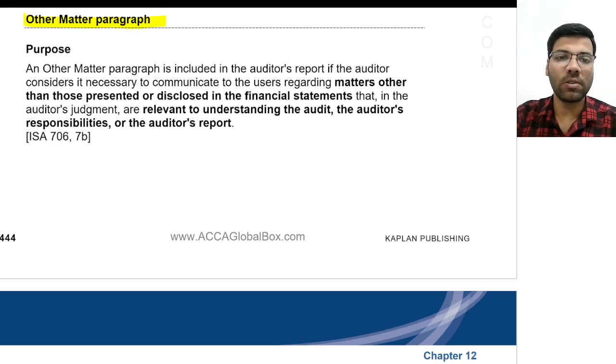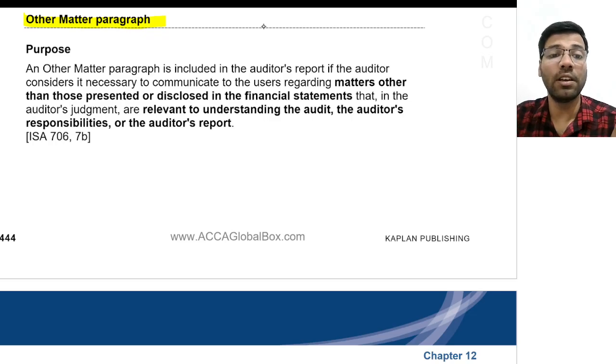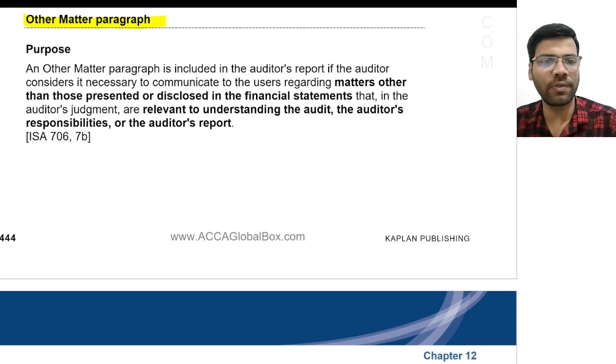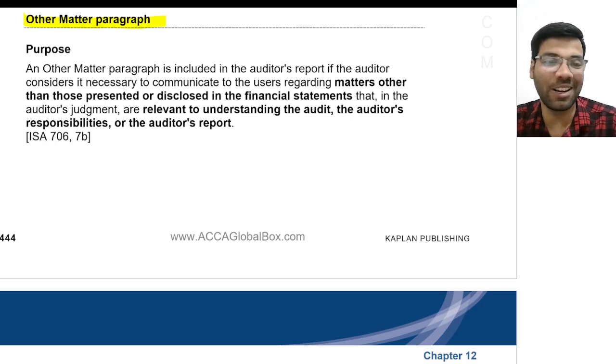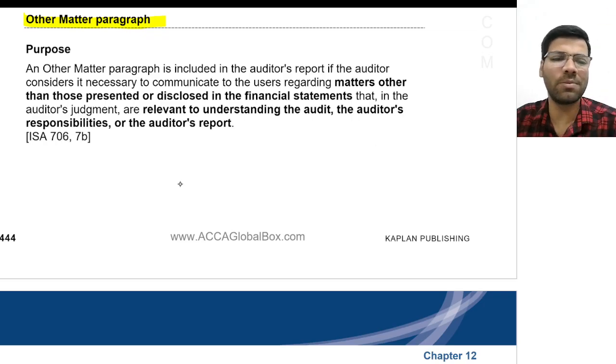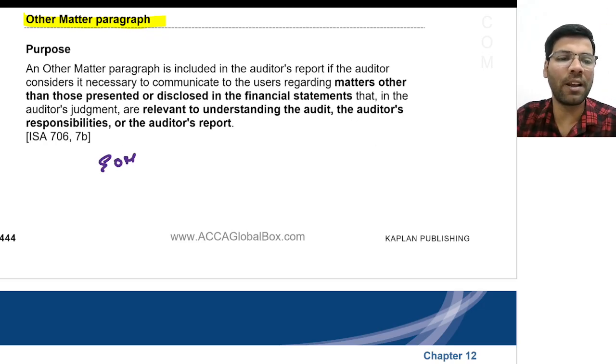Now listen, why is this other matter paragraph there? Listen to my words very carefully. In the other matter paragraph, the auditor is also going to put some information. You want to highlight something, drawing the attention of users of financial statements to certain matters which are not presented or disclosed in the financial statements. This is the only difference between the emphasis of matter paragraph and the other matter paragraph.